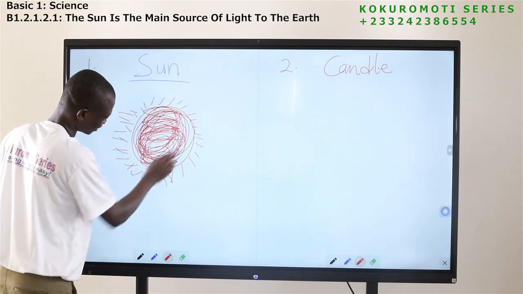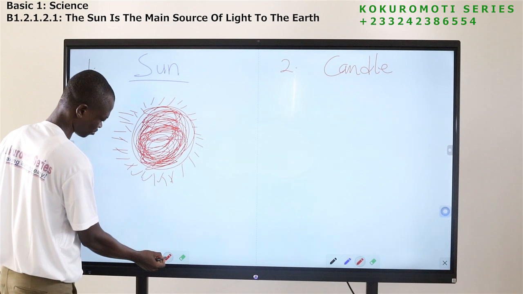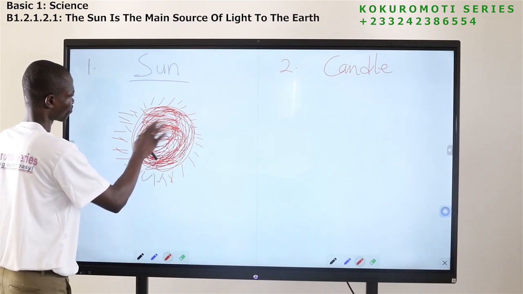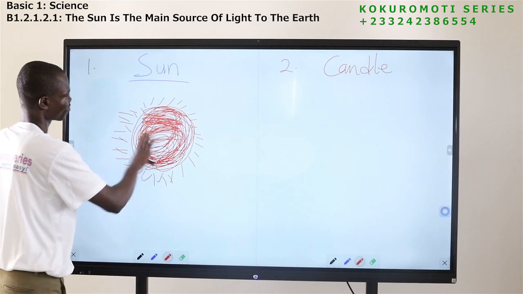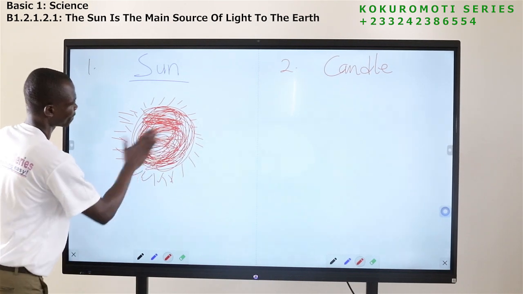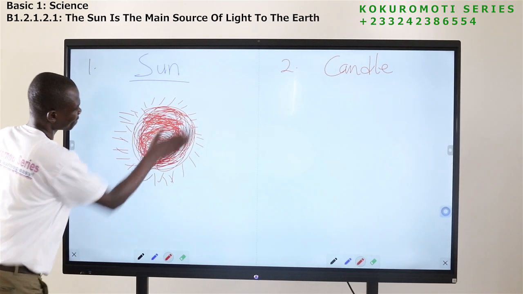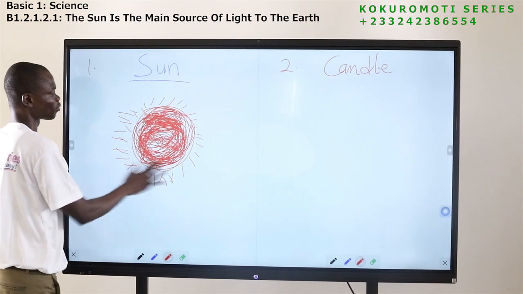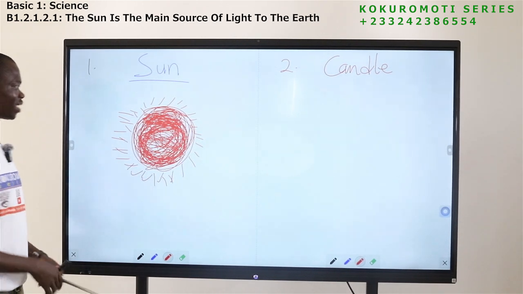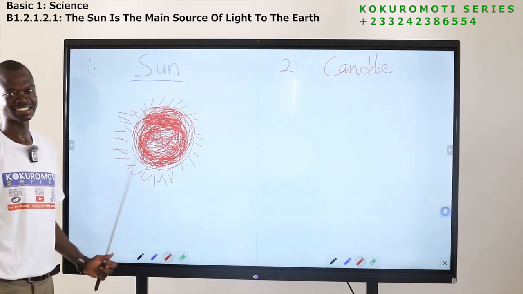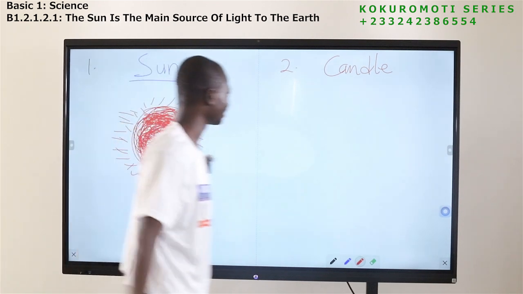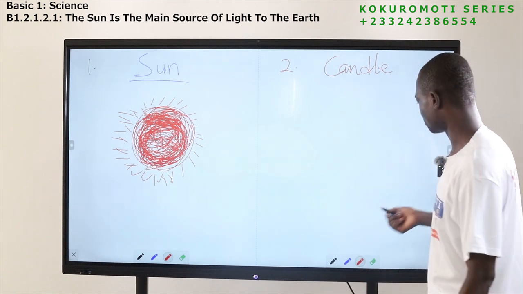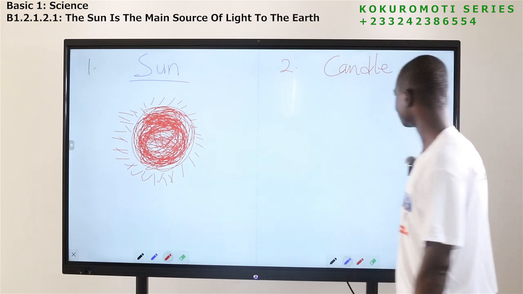You can color inside. Yes, we are using smart board, so you know what we can do with it. So this is the sun for you. Let's come to this side. Candle. Okay, so let me use blue pen to draw the candle.